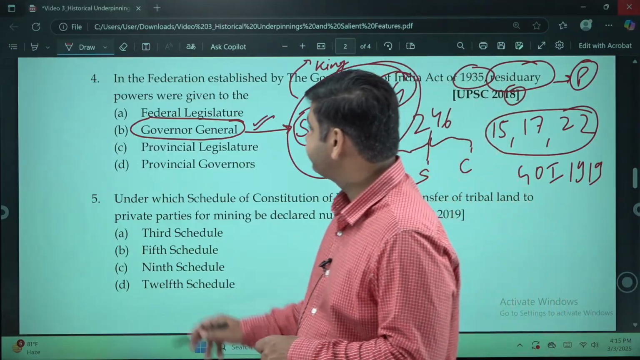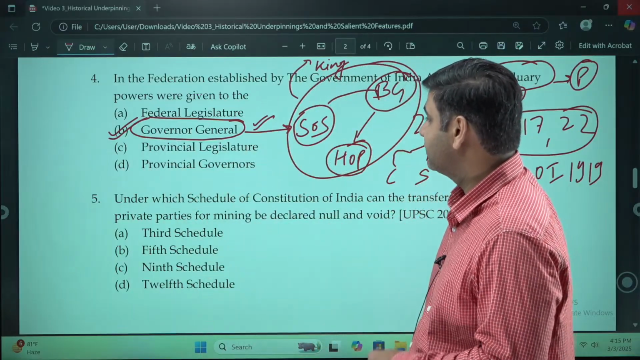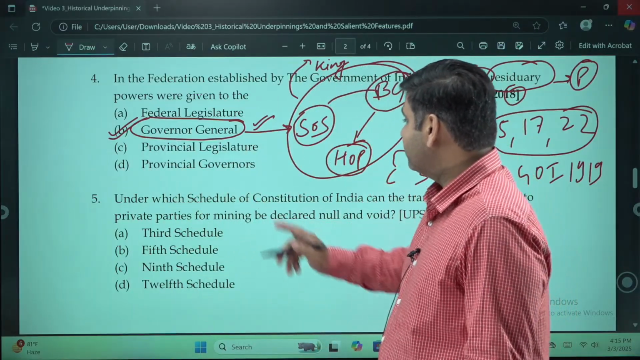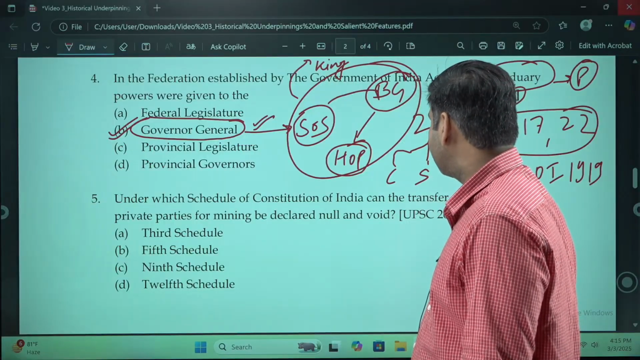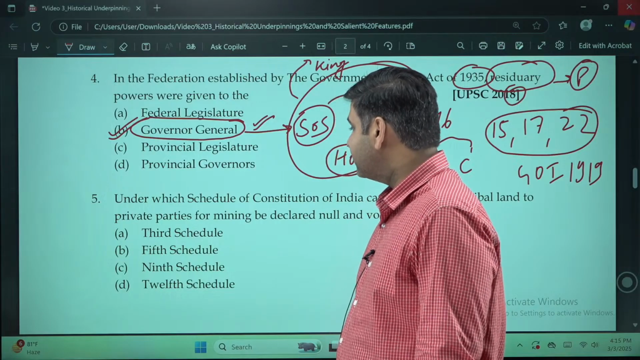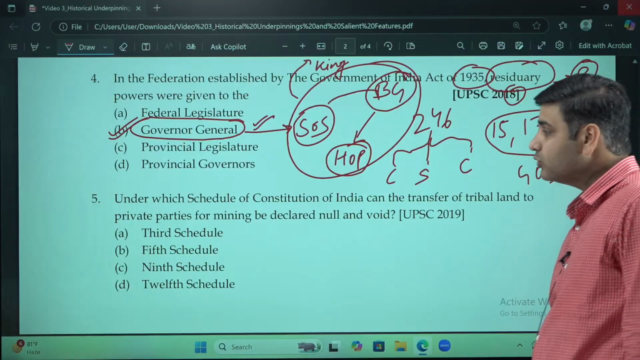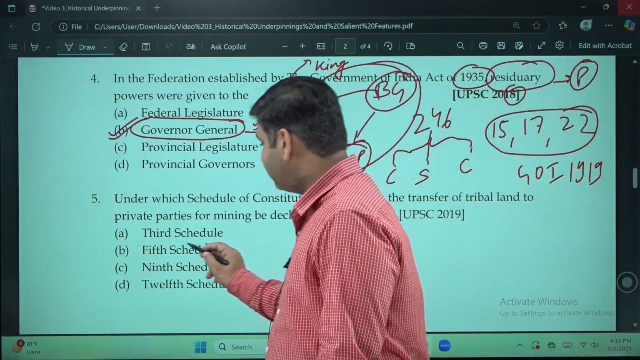All these worked under the king or the queen, whatever be the case. I hope you understood. So B is our answer. The residuary power lied with the Governor General. Under which schedule of the Constitution of India can the transfer of tribal land to private parties for mining be declared null and void? So we know this is the 5th schedule, no other schedule.